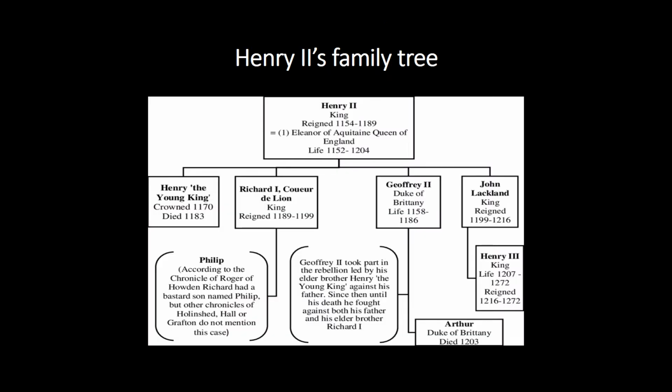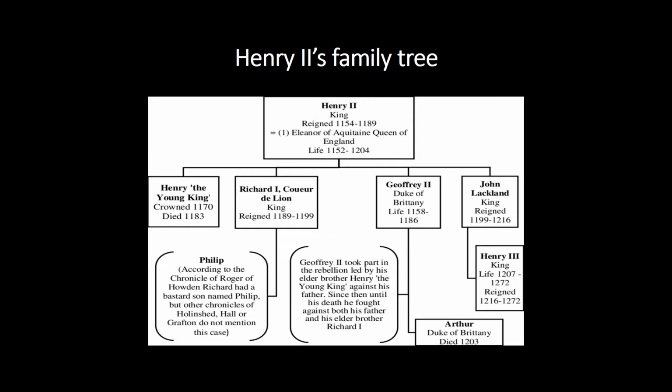Next, we have Henry II's family tree. So here we see that Henry has 4 male children of Eleanor of Aquitaine. We have Henry the Young King, Richard I, Geoffrey, and John.